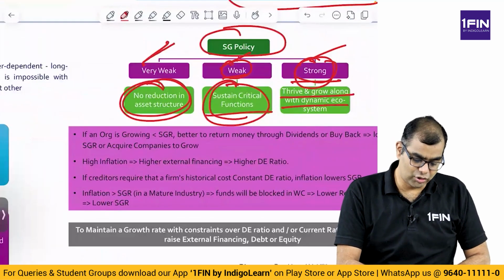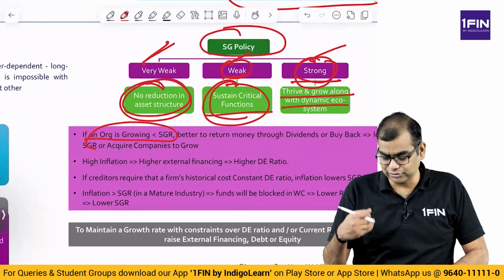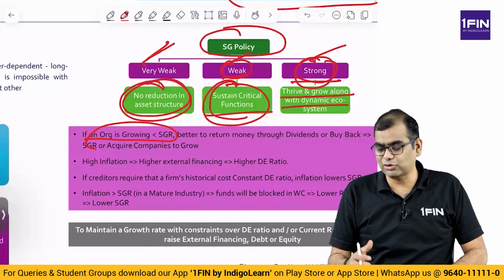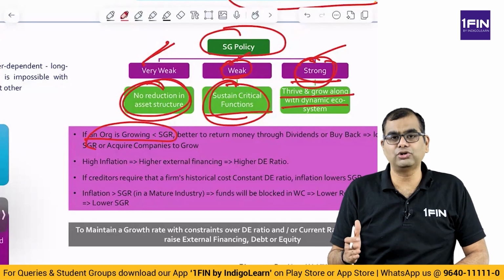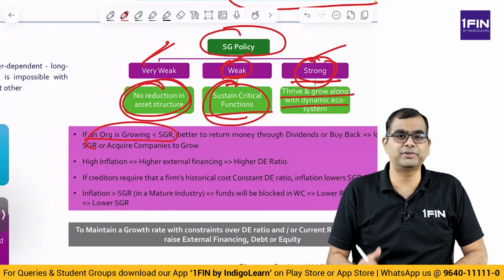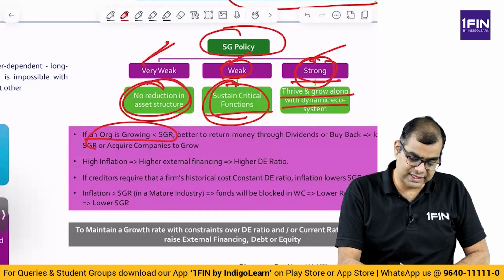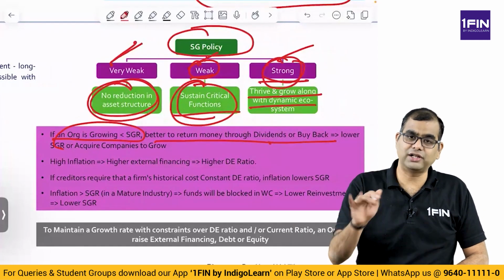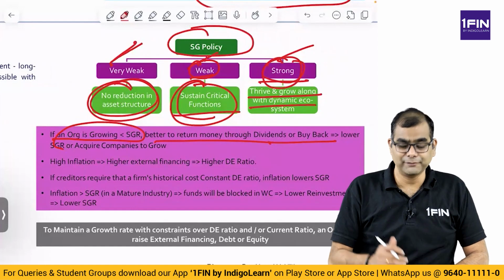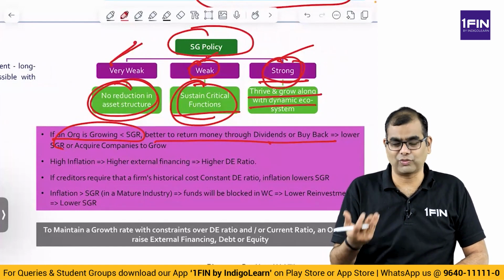If an organization is growing at less than sustainable growth rate, that is, if I invest my money in, let's say, a new project, my sales are growing by 5% or 10%, okay? But my ROE times retention ratio, I should ideally grow at 15%. But my sales are growing at less than that. So, if that is the case, better to return the money through dividends or buyback. That is, you return the money. What will happen if you return the money? Your capital equity will come down. If your equity will come down, that is one way, right?